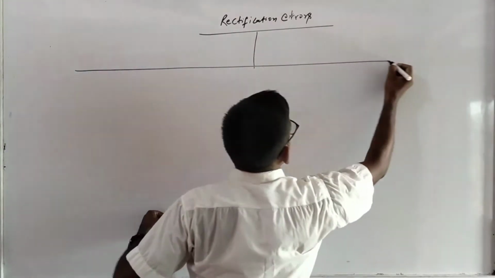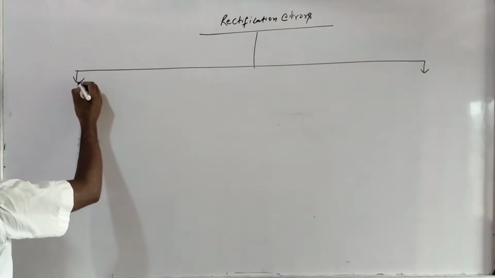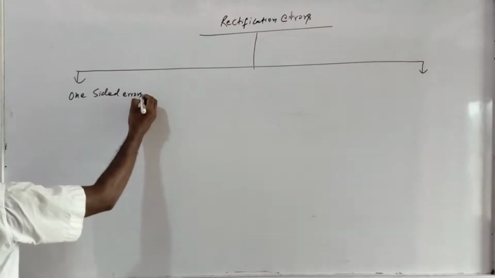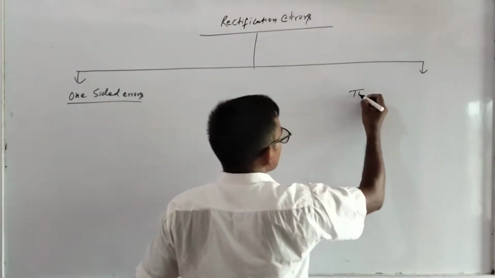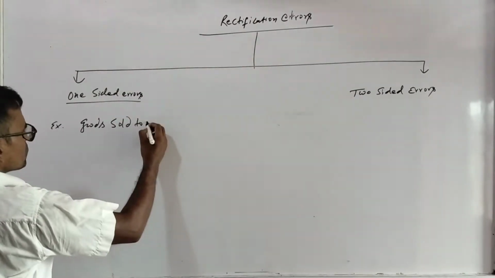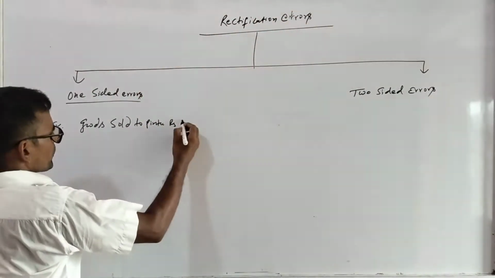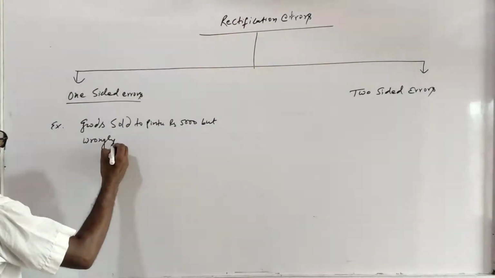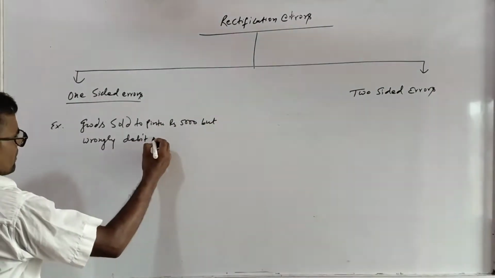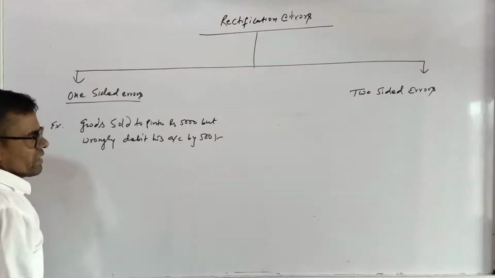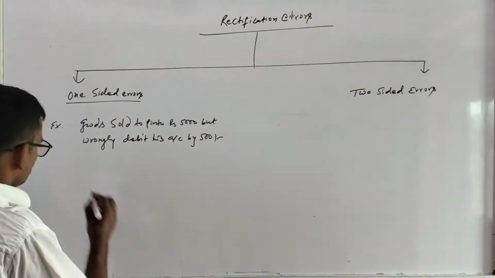So all the mistakes we divide into two parts: one is one-sided errors, another is two-sided errors. For example, goods sold to Pintu rupees 5,000 but wrongly debited his account by 500. You see here, goods sold to Pintu.